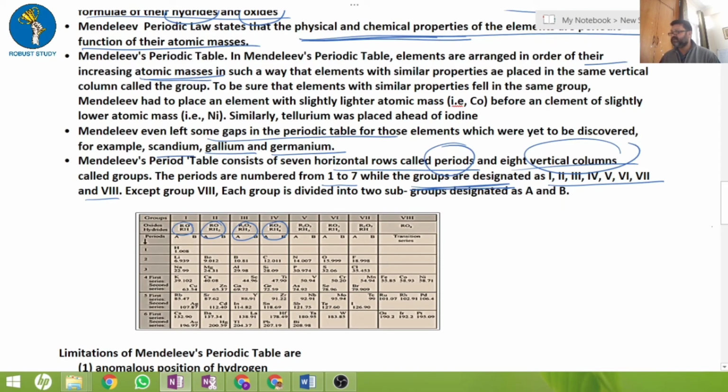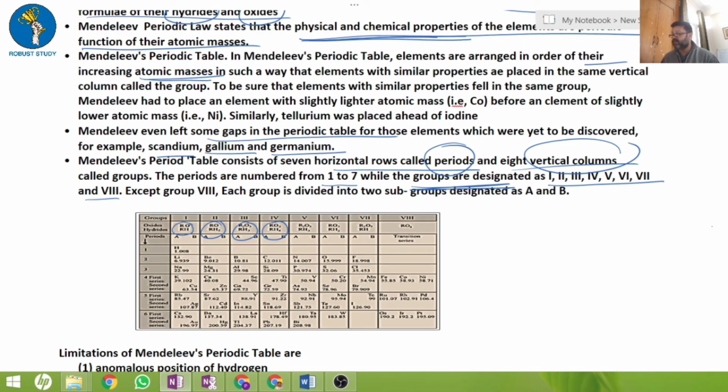What is the important thing to take away from Mendeleev's periodic table? First, the classification on the basis of the physical and chemical properties of elements. Second, atomic mass was the base. Third, he proposed the model on the basis of hydrides and oxides.